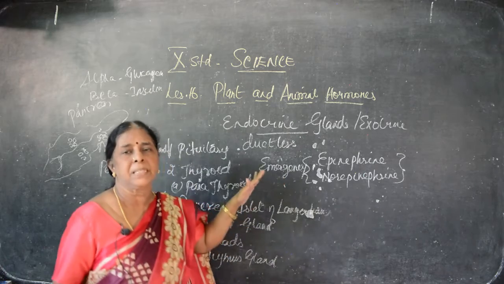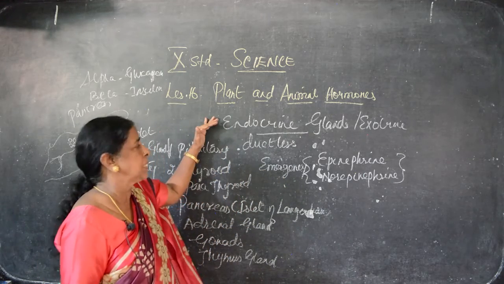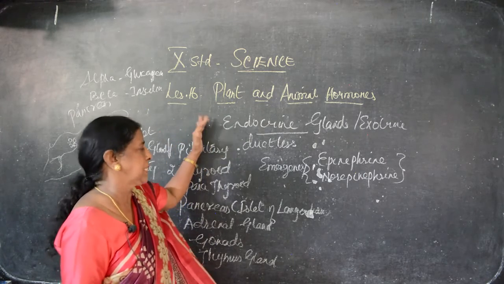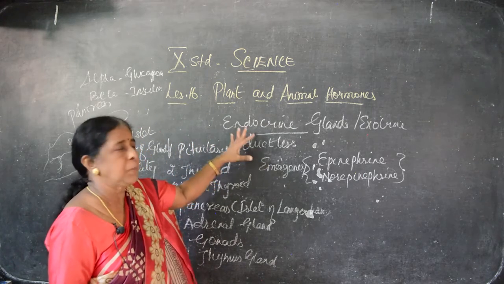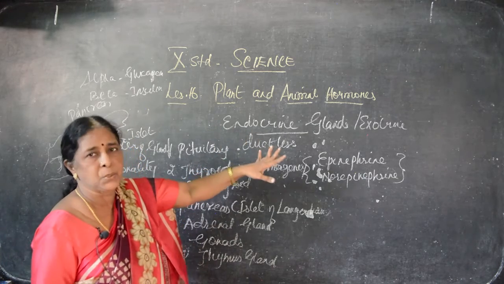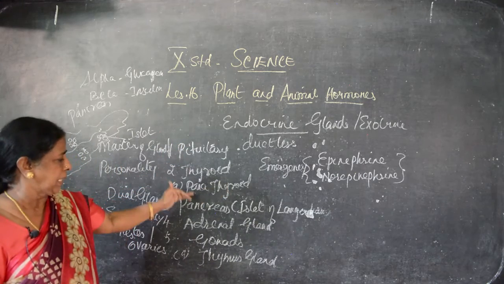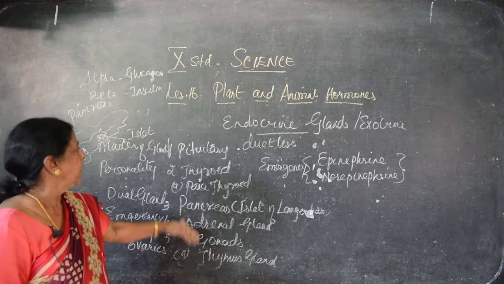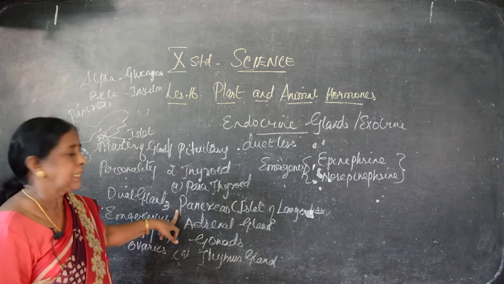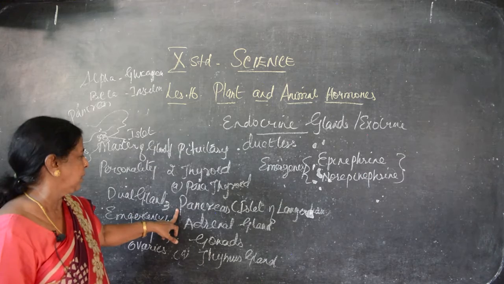So, we have completed the lesson, children. What are the things we have seen? Plant hormones, 5 hormones: auxin, gibberellin, ethylene, cytokinin and abscisic acid. And in human beings, and all animals, we have 2 kinds of glands, endocrine and exocrine. Endocrine glands we have seen totally 5: pituitary, thyroid, pancreas, adrenal and gonads. Pituitary is the master of all glands, thyroid the personality hormone, and pancreas is a dual gland, with both exocrine as well as endocrine functions.